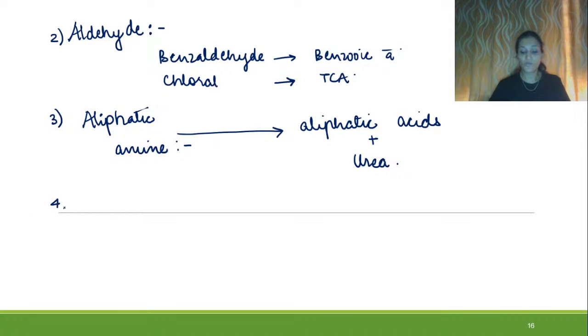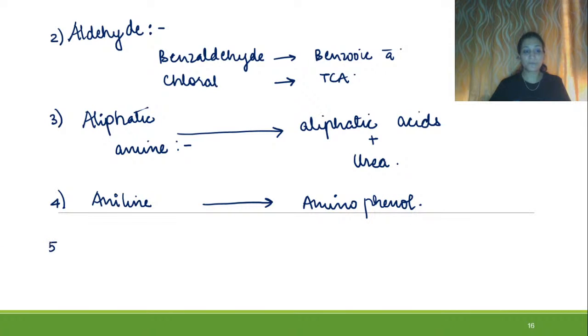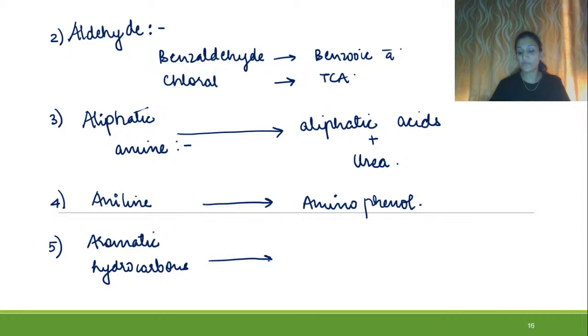Now, fourth, aniline. Aniline will get converted into aminophenol. Then fifth, aromatic hydrocarbons. Aromatic hydrocarbons will be converted into phenols,